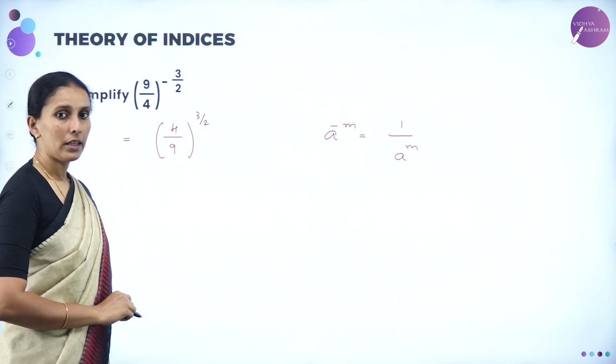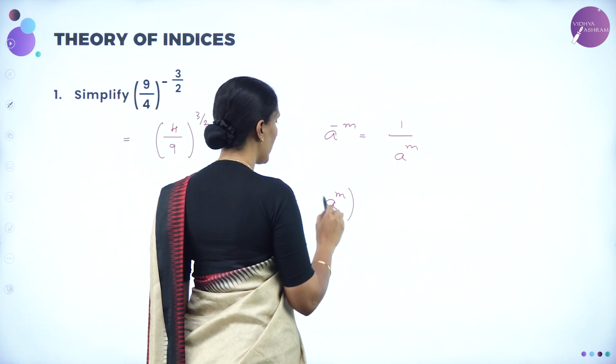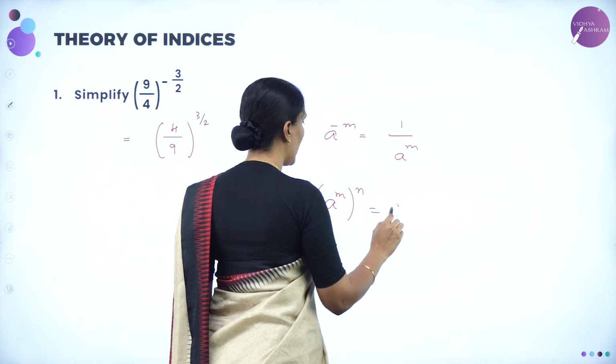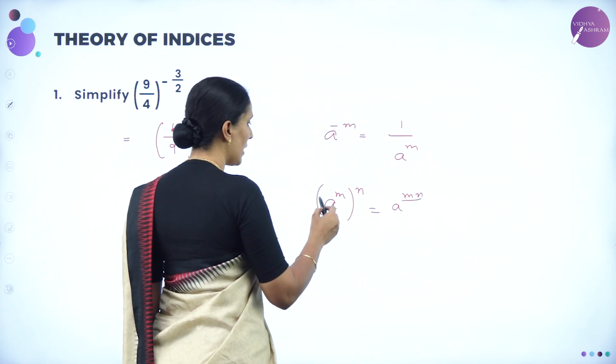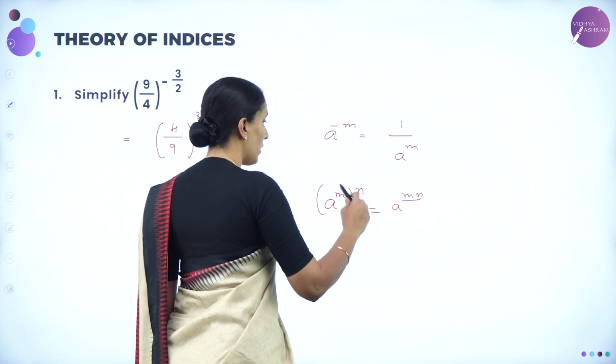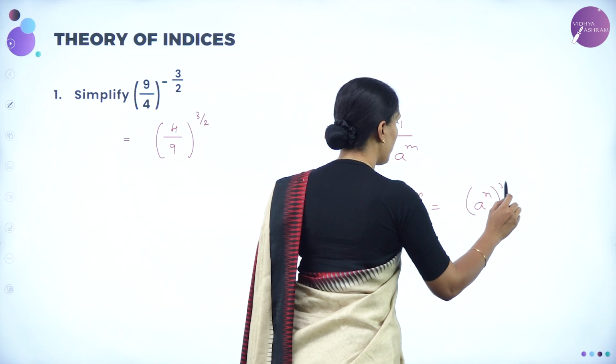Again using the third law, we know that a whole power m whole power n can be written as a to the power mn. That means a to the power mn can be separated as a power m whole power n. We can also write this in the form of a power n whole power m if required.